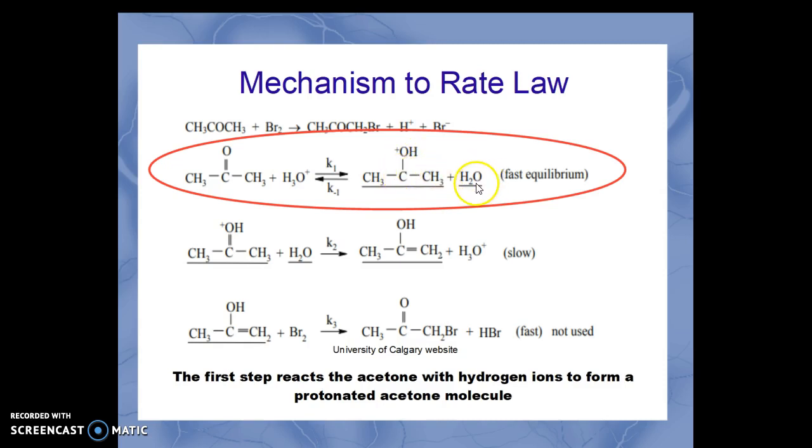The water, which was actually having one water on a hydrogen ion, is fictional. Hydrogen ions are surrounded by many water molecules, but this shows the acid-base reaction according to the Bronsted-Lowry theory. This is postulated to be a fast equilibrium, which sets up the next step in which the protonated acetone reacts with water, and the water strips the hydrogen ion away from the protonated acetone, leaving an intermediate.